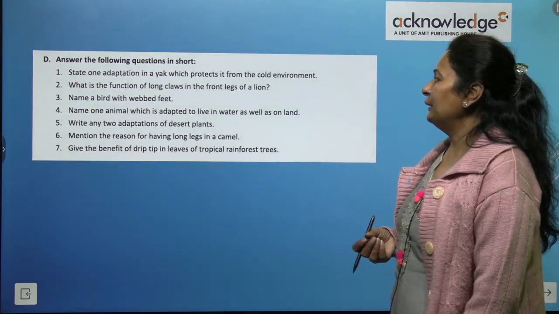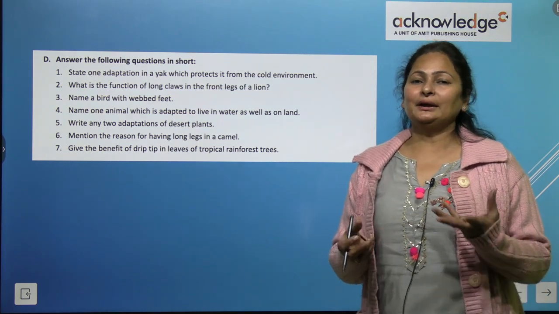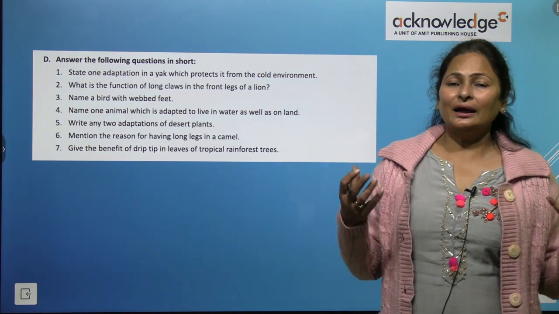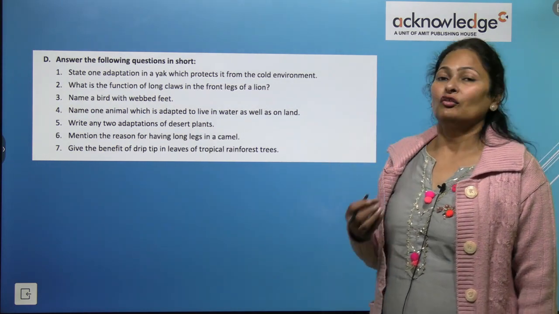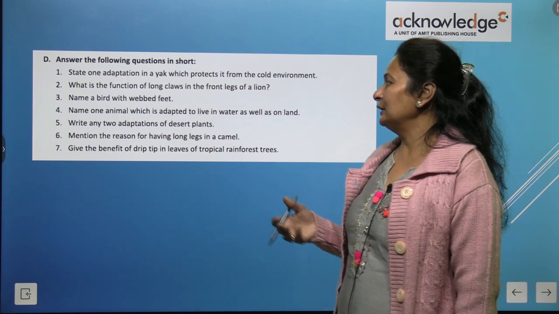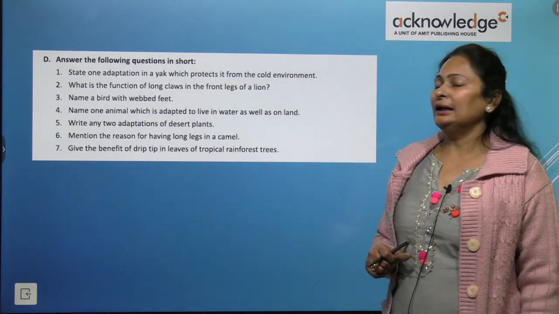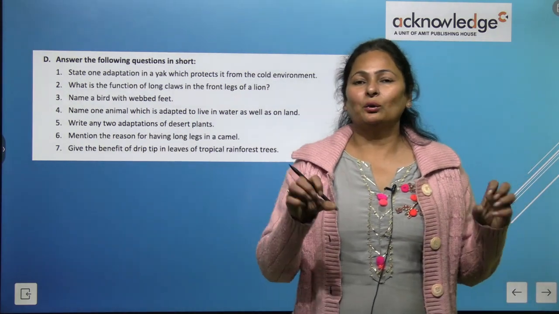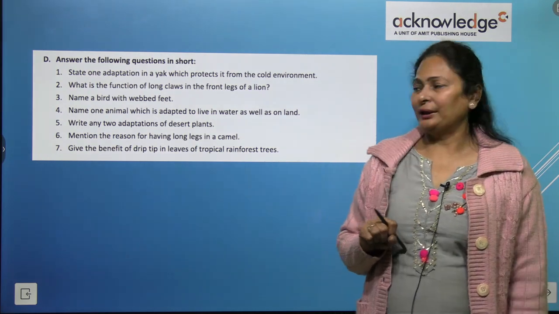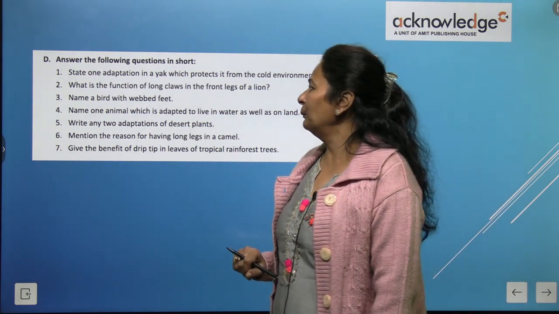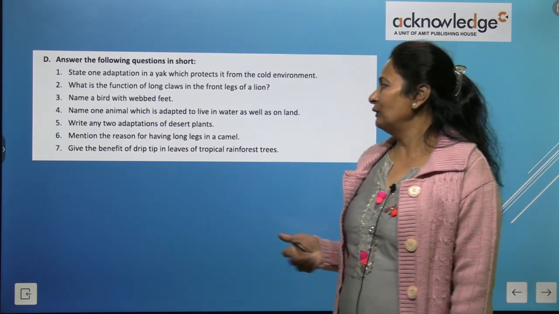State one adaptation in yak which protects it from the cold environment. Yak has a thick layer of fur which protects it from the cold climatic condition. What is the function of long claws in the front legs of a lion? It can hold its prey and kill its prey, right? Name a bird with webbed feet. It is the duck. Duck has webbed feet.